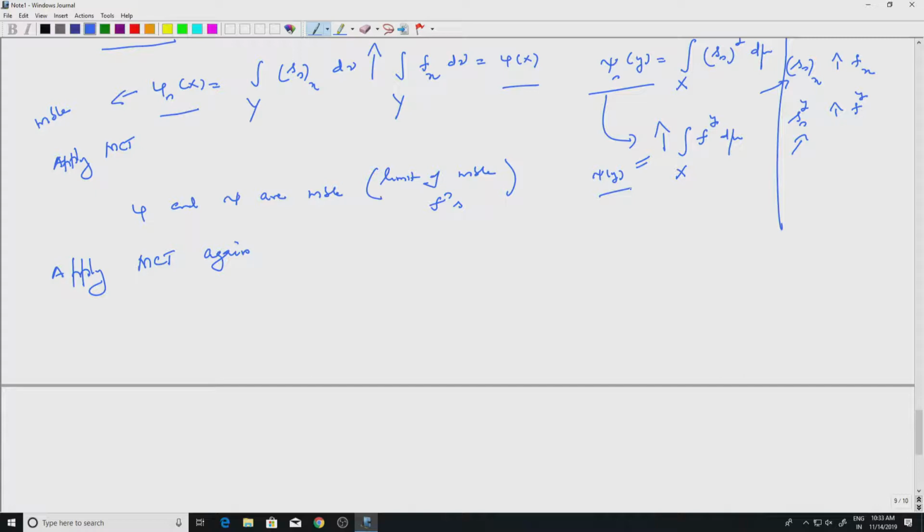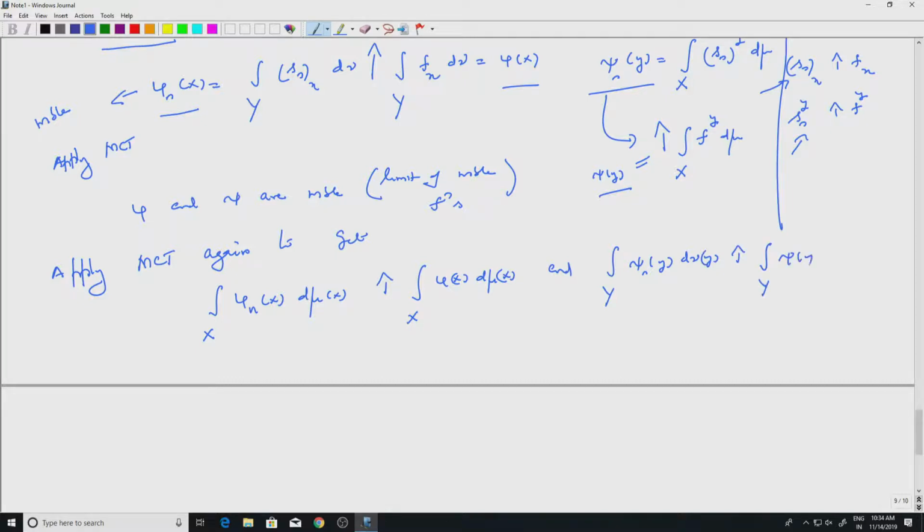So apply MCT again to get that the integral over x of phi n of x d mu x will increase to the integral over x of phi of x d mu x, and the integral over y of psi n of y d nu y will increase to the integral over y of psi of y d nu y.